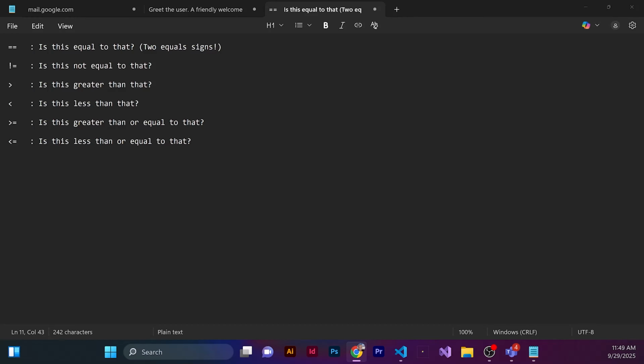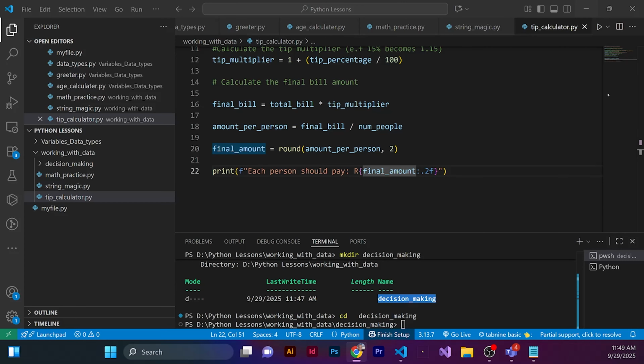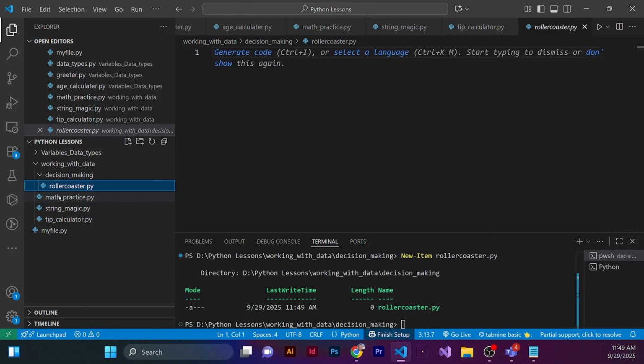Now let's use them to build something. I'm going to create a new file here. Let's call it rollercoaster.py. I made a mistake of putting this inside another folder, but it doesn't matter, it's fine. So let's go to our rollercoaster.py. Now let's build that roller coaster app. The rule is simple: you must be at least 120 centimeters tall to ride. Now the syntax for an if statement looks like this.